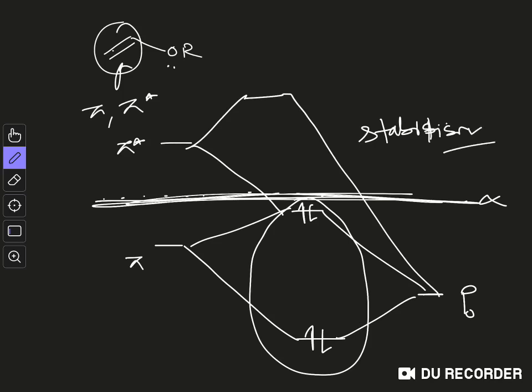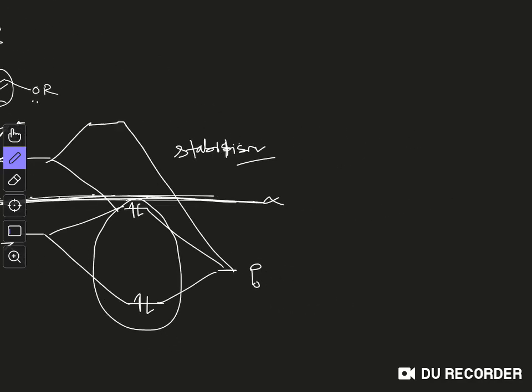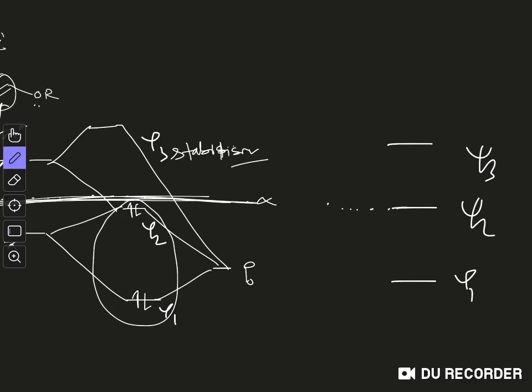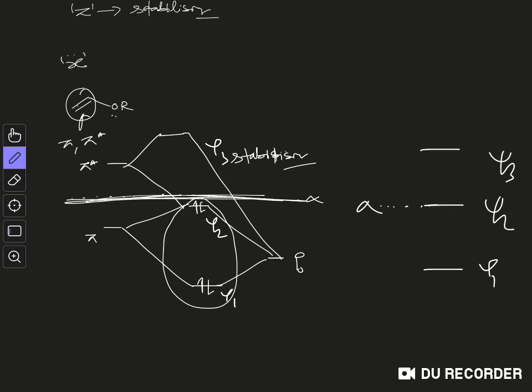Now if you compare this molecular orbital diagram with that of the allylic system, they actually look similar. In the allylic system we also have 3 energy levels, psi 1, psi 2, psi 3, but the difference is that in the allylic system this psi 2 level is the alpha level. But in this case this psi 2 is actually below the alpha level, and for that there are 2 reasons.